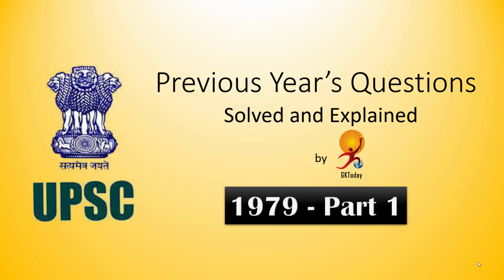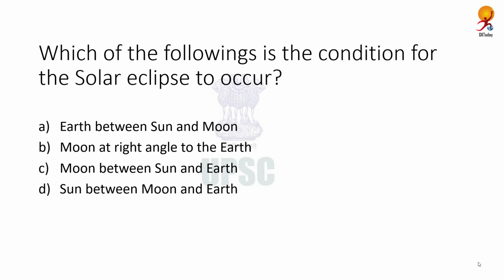Today, we start with the year 1979. This is the first part of this year which we will cover in 5 quizzes. So, let us begin. Which of the following is the condition for the solar eclipse to occur?